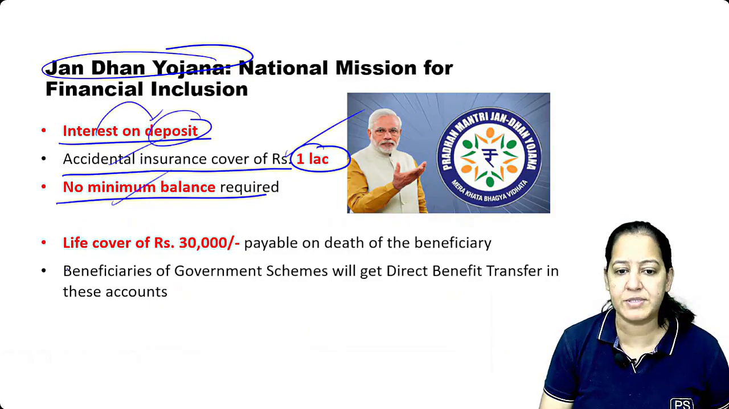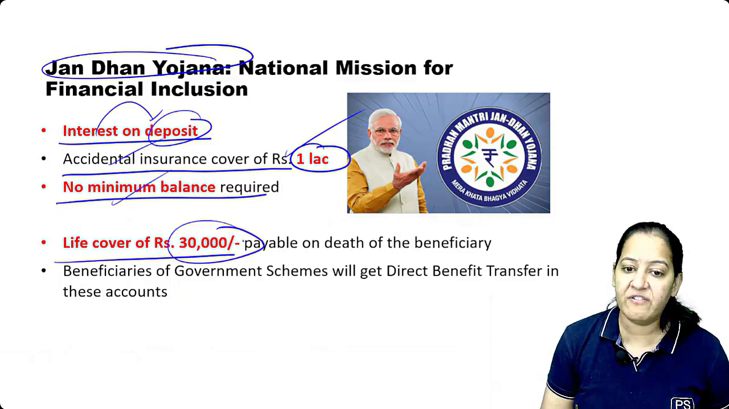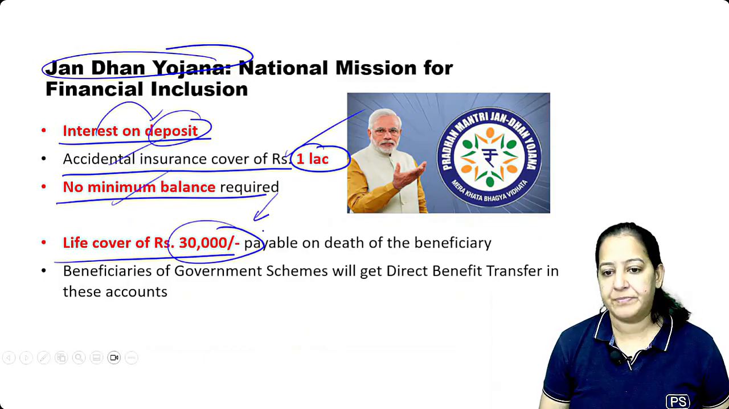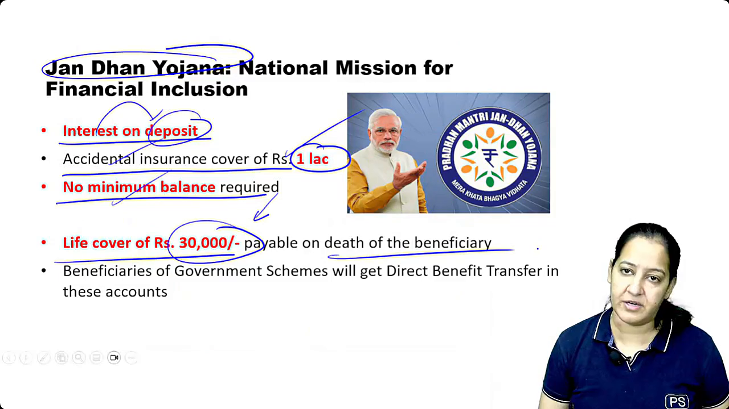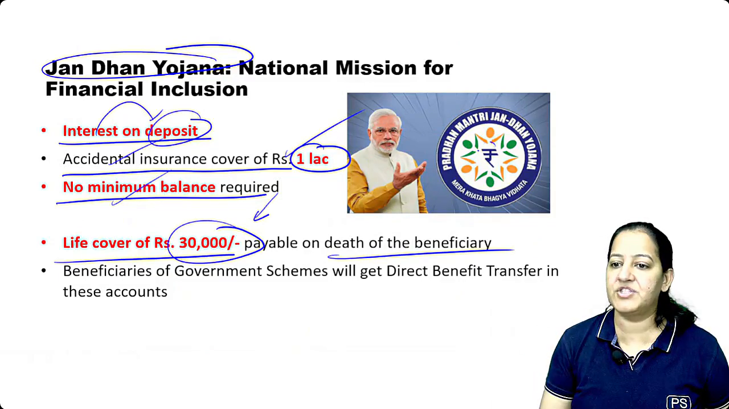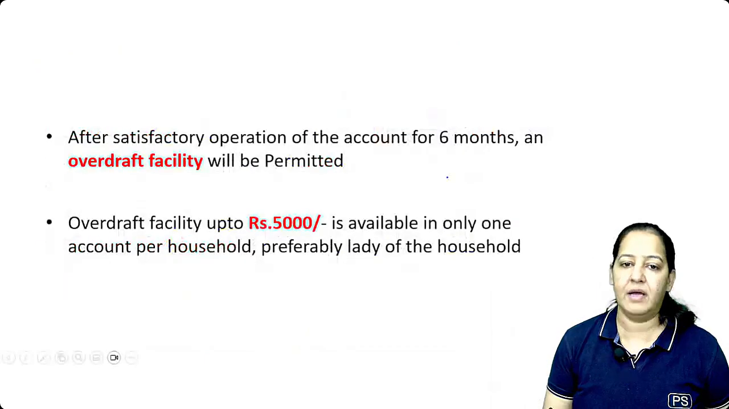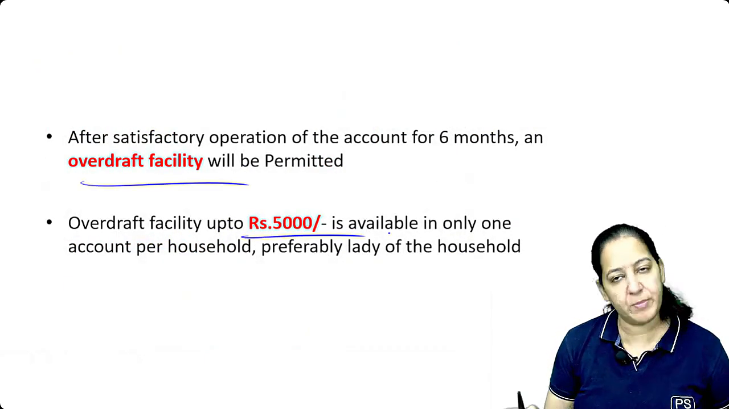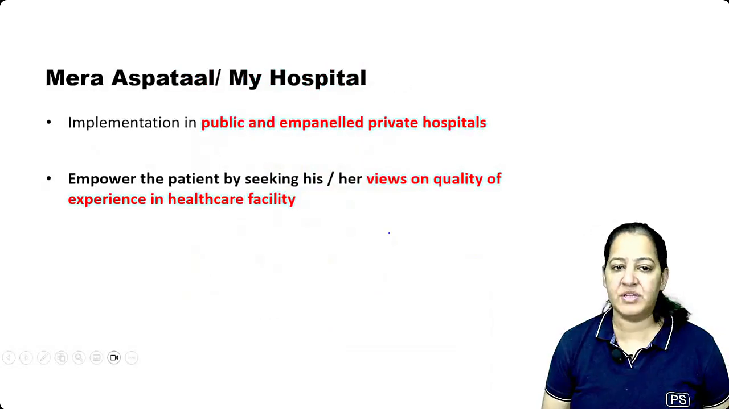And a life cover of 30,000. Yes, if the person dies, 30,000 is given to the family. On the death of the beneficiary, the 30,000. So these are the benefits of that. So that is Pradhan Mantri Jan Dhan. You can see a rupee at the center. And an overdraft facility is there. Overdraft facility up to rupees 5,000 is available. So that is Pradhan Mantri Jan Dhan Yojana.